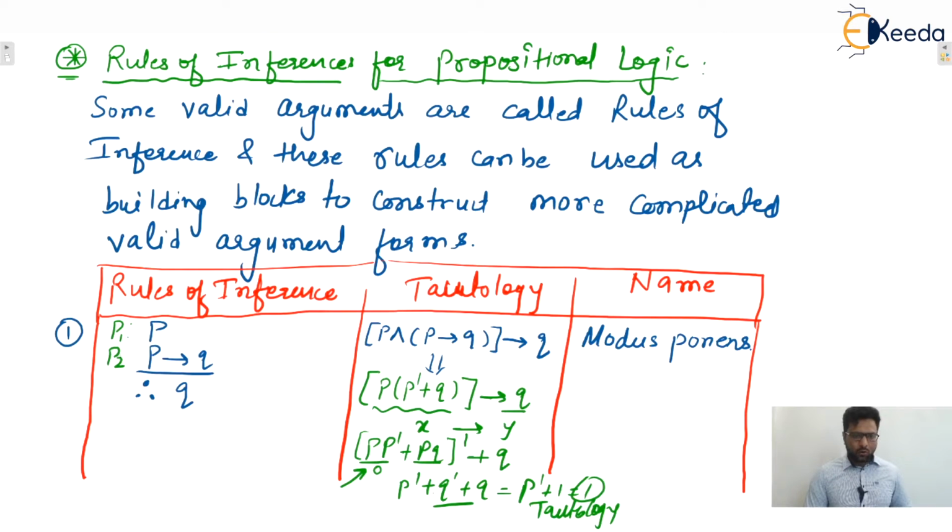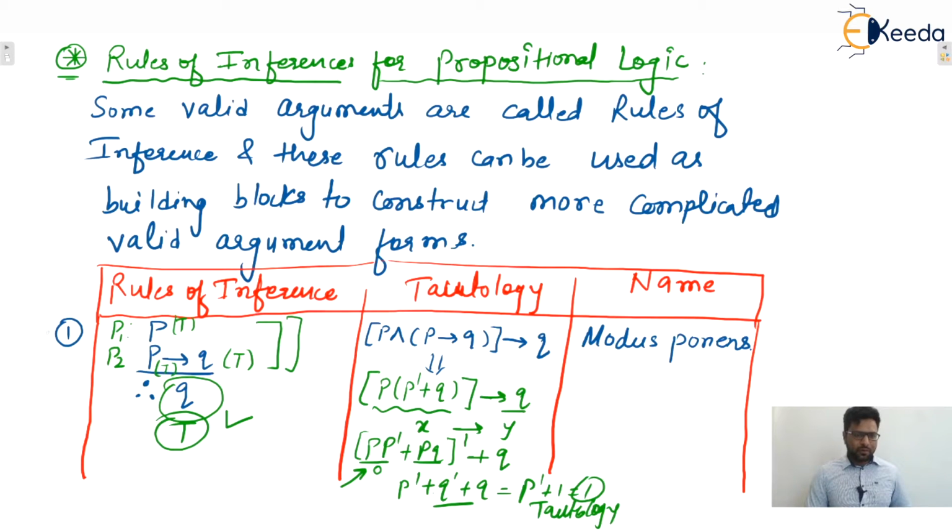Assume all premises to be true. So for P1 to be true, P must be true, and if P is true, then Q must be true. For P2 to be true, Q must be true. Now you can check whether, with these assumptions, the conclusion is true or not. We assumed Q to be true. So when we assumed all premises to be true, with the same assumption Q is also true. Yes or no? So we can say that this is a valid argument.